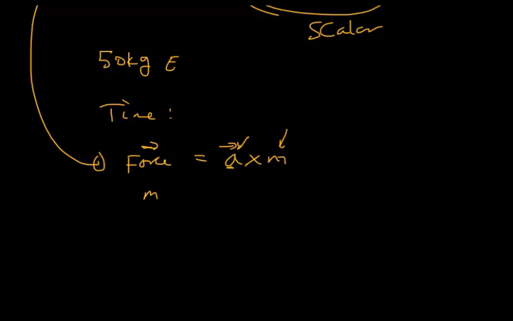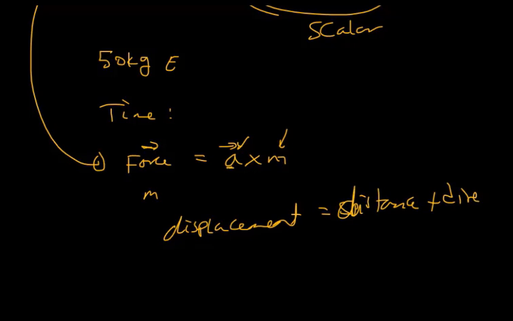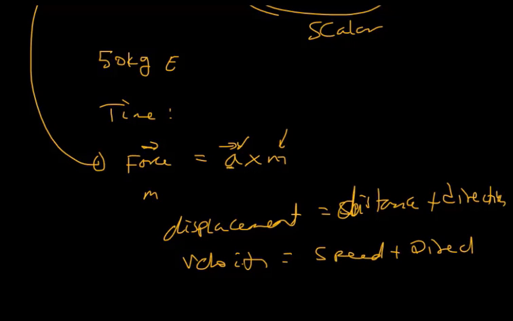Displacement is a vector quantity. Displacement is distance plus direction. Velocity is speed plus direction. These all need direction.